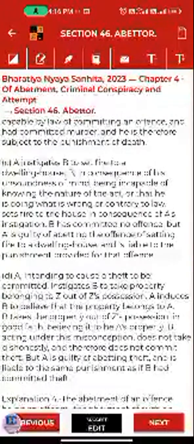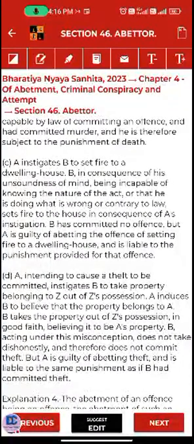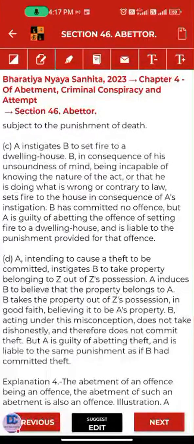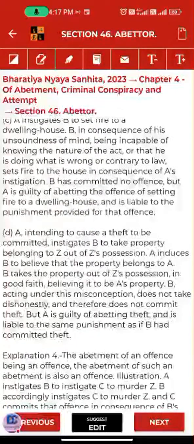Let's read illustration C. A instigates B to set fire to a dwelling house. B, in consequence of his unsoundness of mind, being incapable of knowing the nature of the act, or that he is doing what is wrong or contrary to law, sets fire to the house in consequence of A's instigation. B has committed no offense, but A is guilty of abetting the offense of setting fire to a dwelling house and is liable to the punishment provided for that offense. Same thing but different examples.